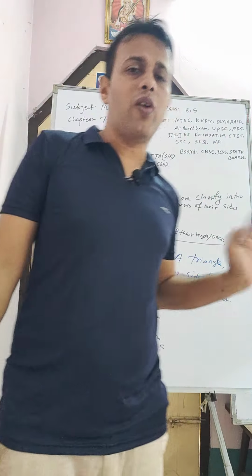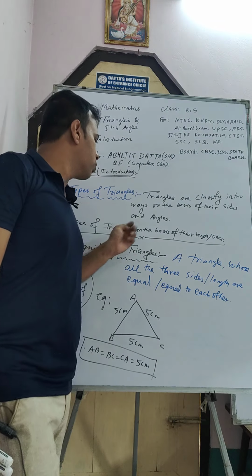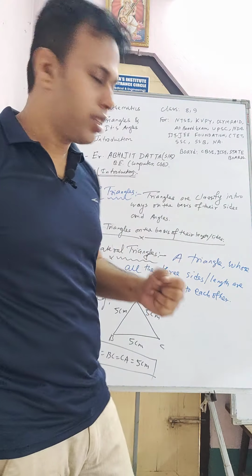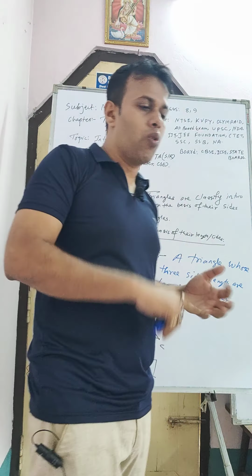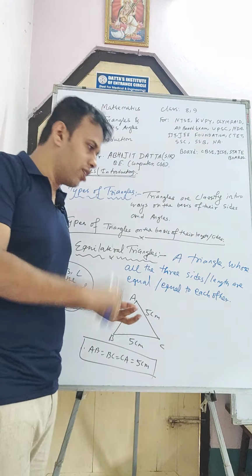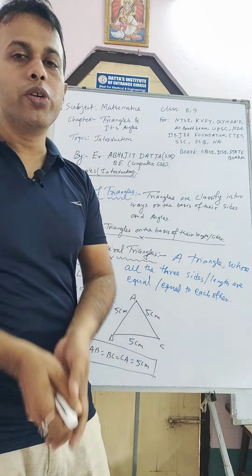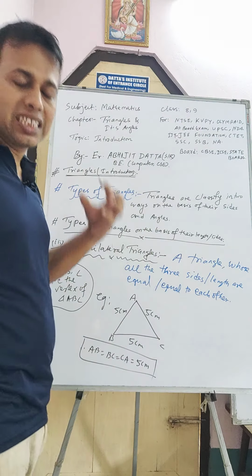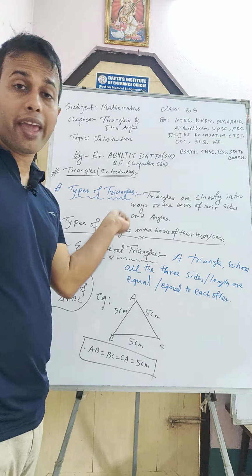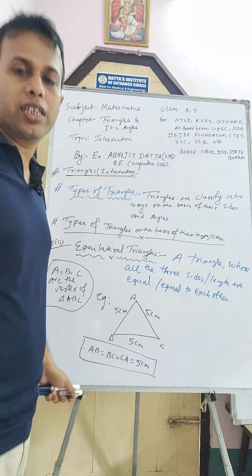So we already completed the portion on types of triangles on the basis of their length, right? So we learned what are isosceles triangles, what are scalene triangles and what are equilateral triangles. Now we will study the classification of triangles on the basis of their angles. Okay, so let's try.